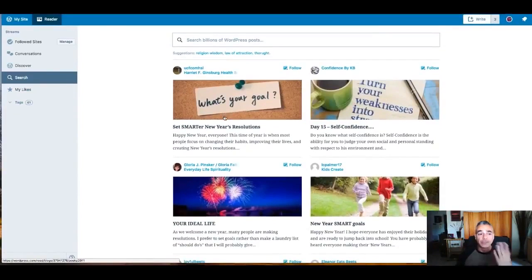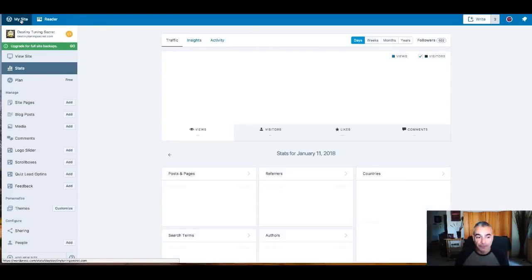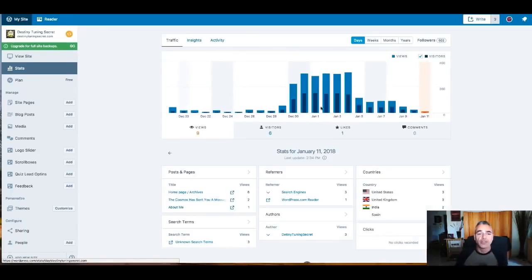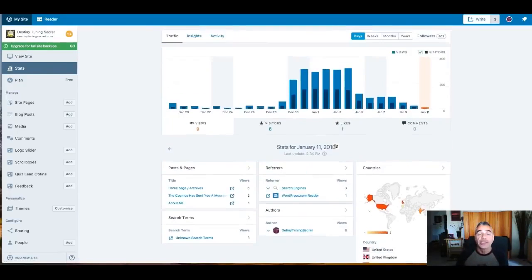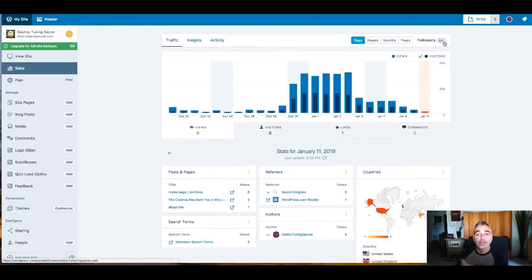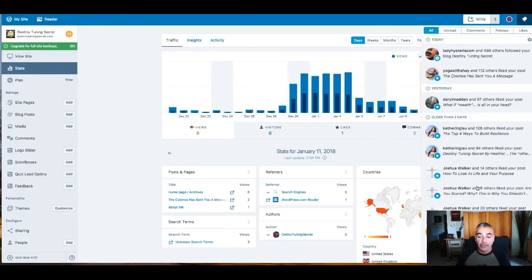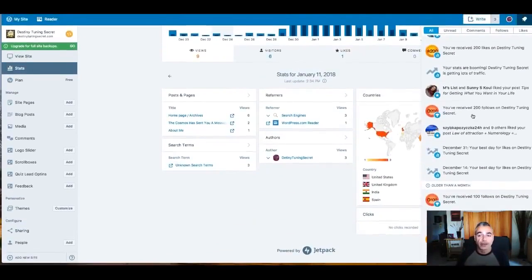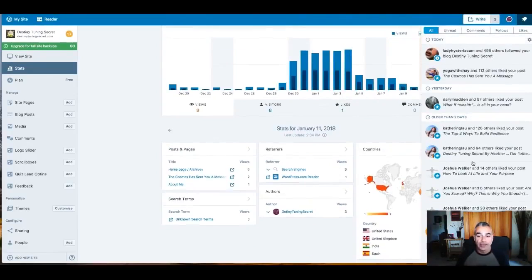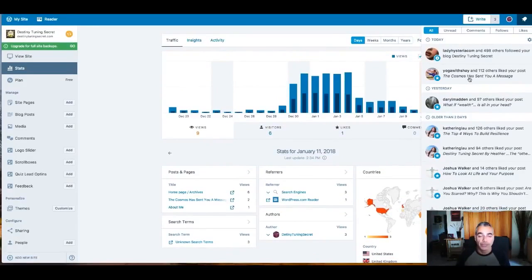Are we done here? Because this is where the magic happens. Okay, so we're done with that part. And from here, you can see all your stats that you're going to be getting from the WordPress Reader, from the referrals, and from wherever you want to see what's going on. You're going to see your stats grow here, and plus in your notifications right here. As you can see, it's already been growing on its own because I'm using Traffic Zion. So you can see that this is literally working for me in the background.